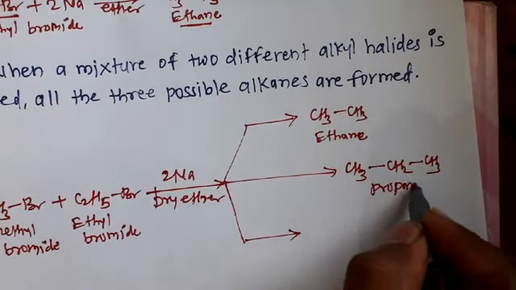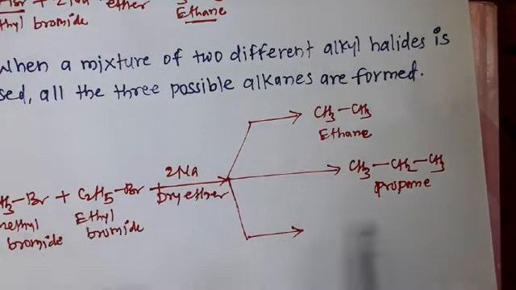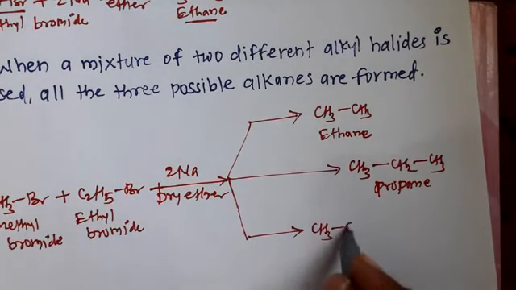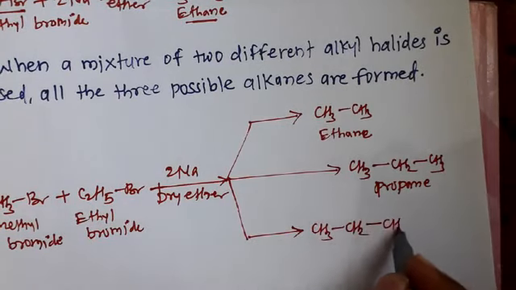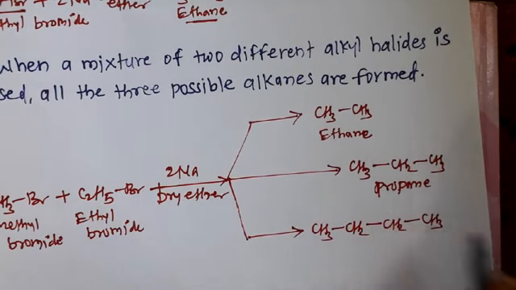Now the two alkyl groups from ethyl bromide, that is two ethyl groups, combine with each other and form a higher alkane called butane.